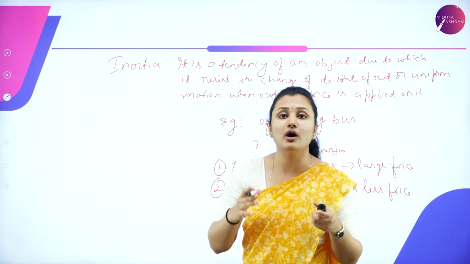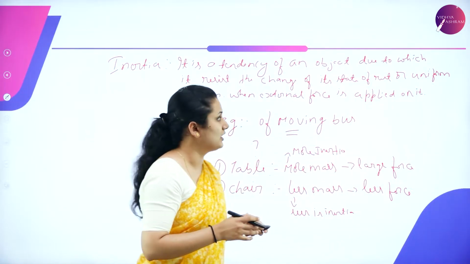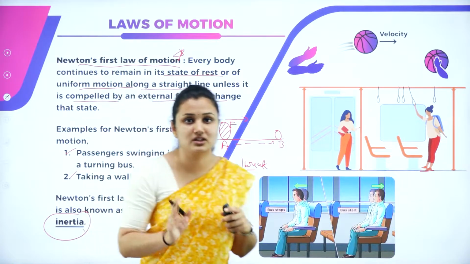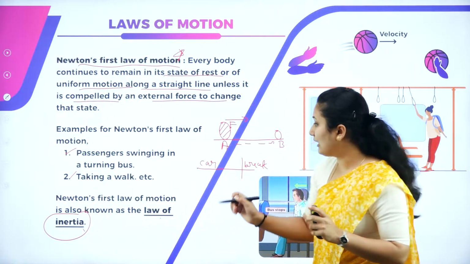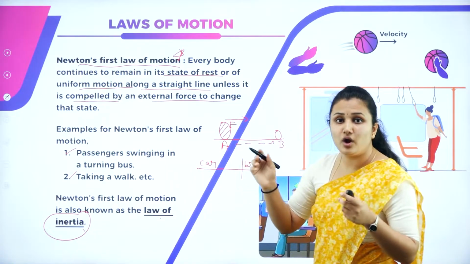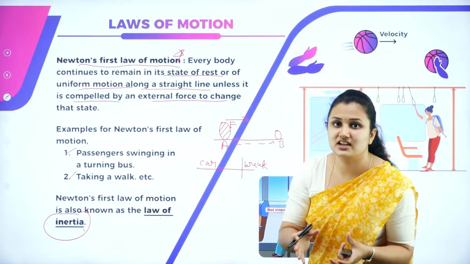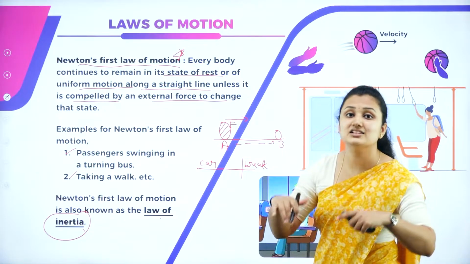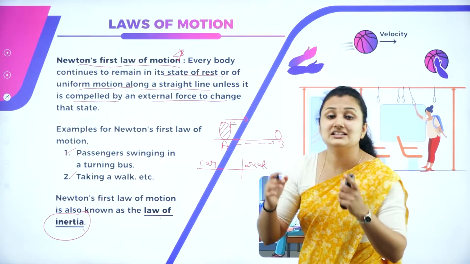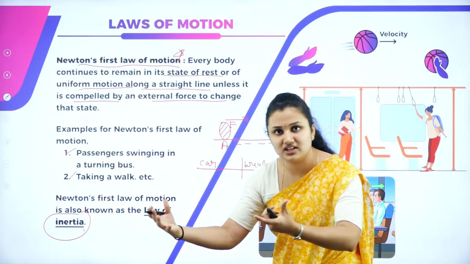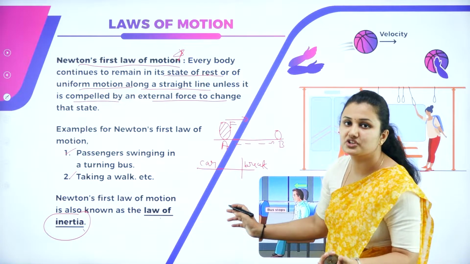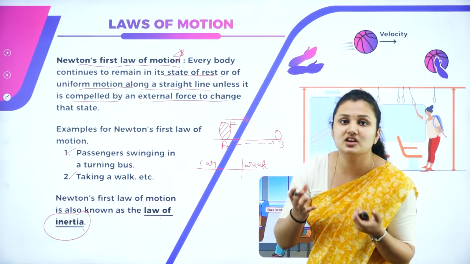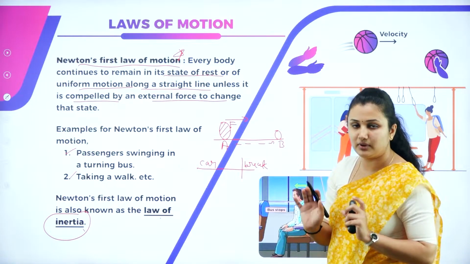They are called non-inertial frames of reference. So what is Newton's first law? I hope it is clear. Every object tends to remain in the state of rest or uniform motion unless and until it is compelled to change its state of rest or uniform motion by an external force applied on it.